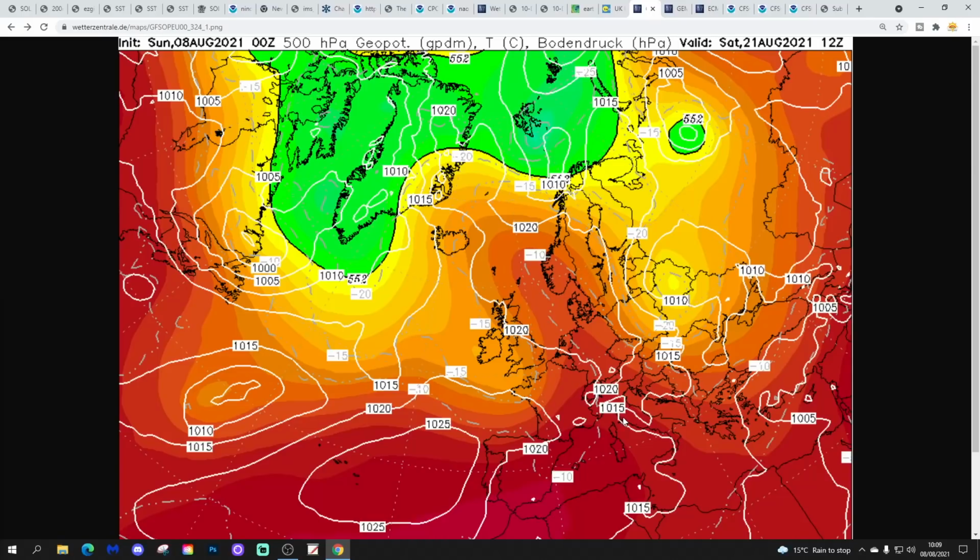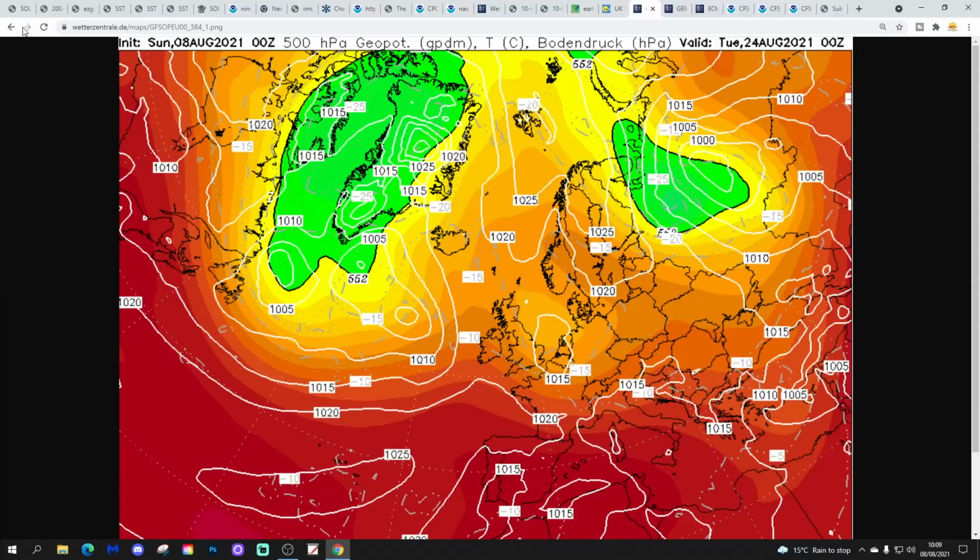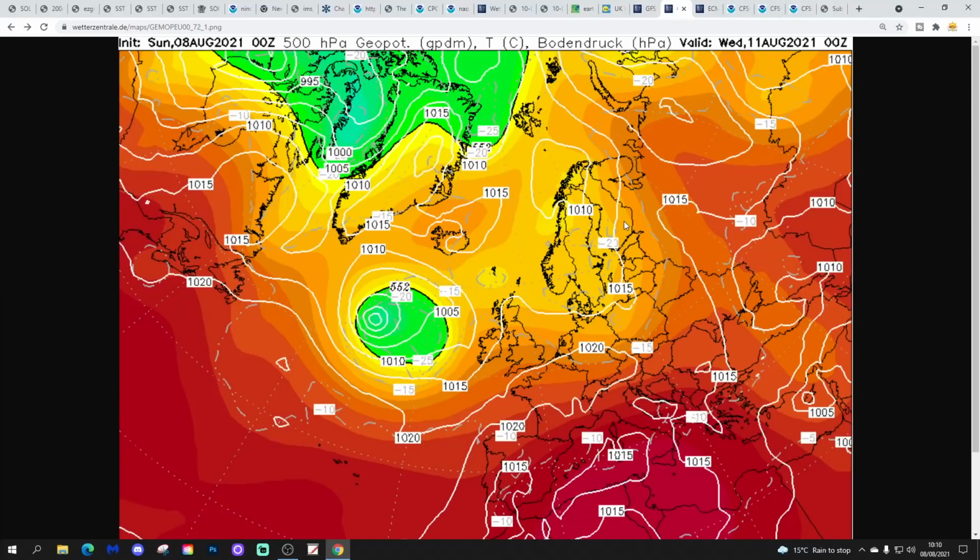Eventually, we finish up with high pressure moving eastwards. That starts to pull up some warmth from the south and from the southeast. And we finish up looking like that, trying to bring low pressure back in off the Atlantic Ocean once again. And this is how BGM is looking.